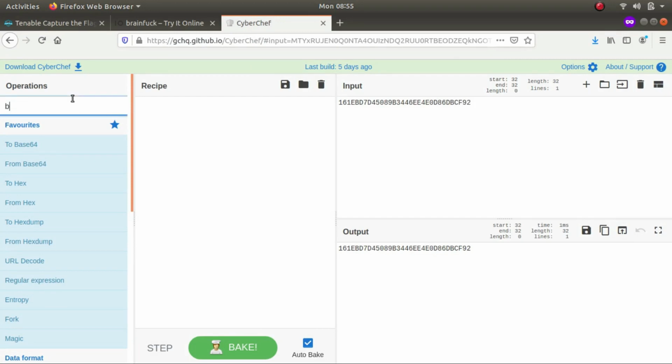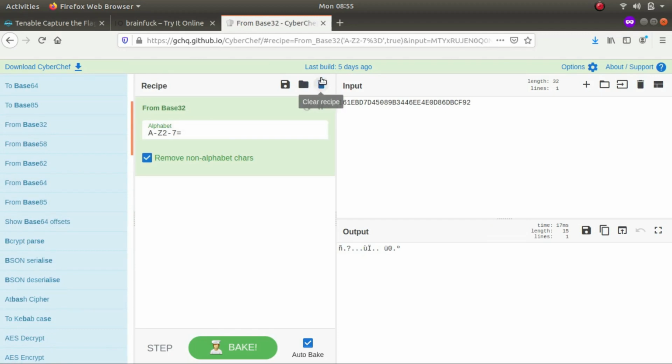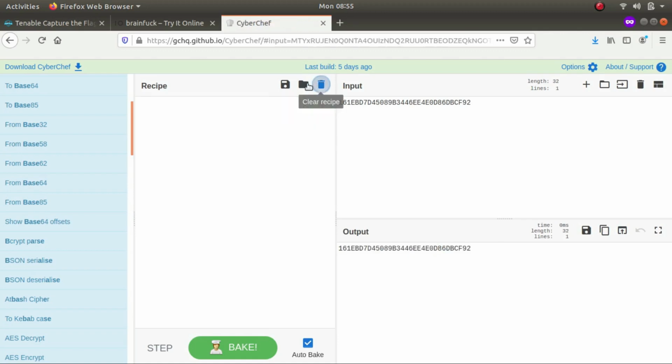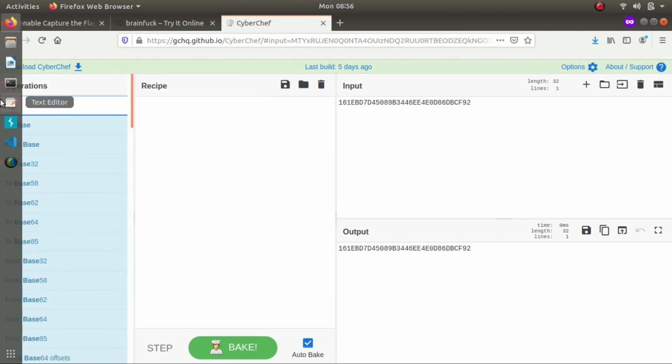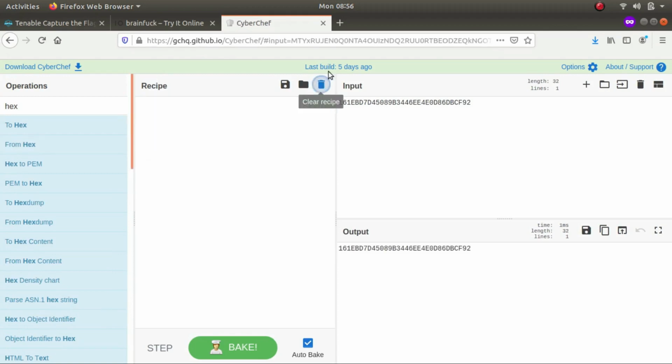So let's start with base. No, not it. This is not it. 62, 85, no. Let's try with hex. This is not it.